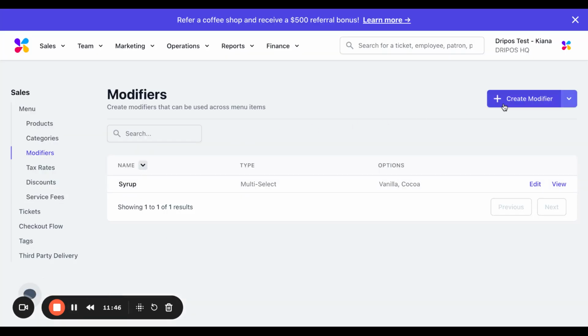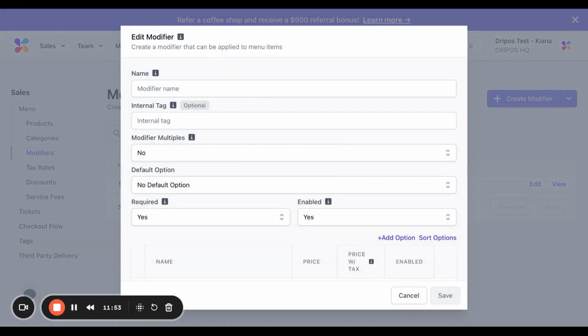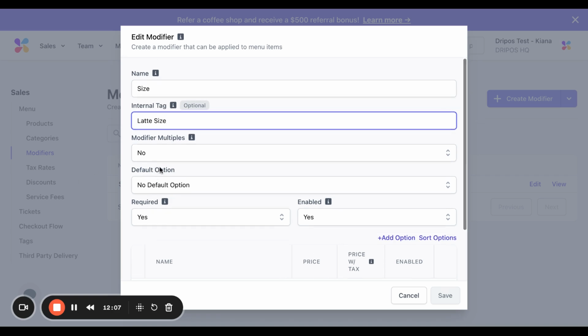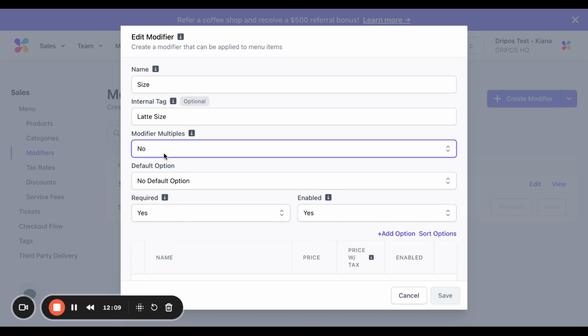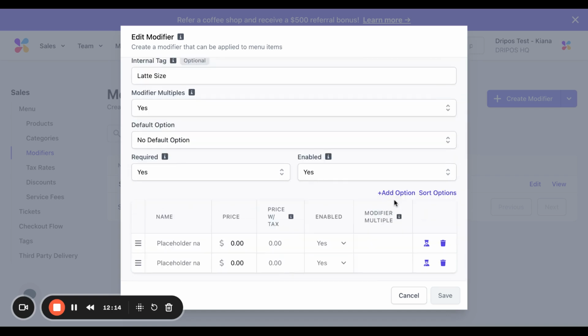So now let's go ahead and walk through how to create a pricing modifier, which alters the default price of the product. Let's call this size, since that's the most common pricing modifier. And I'm going to call this latte size, and I'll show you why this is helpful in a little bit. For pricing modifiers, you also have the option to set up modifier multiples. So let me show you how this would work.